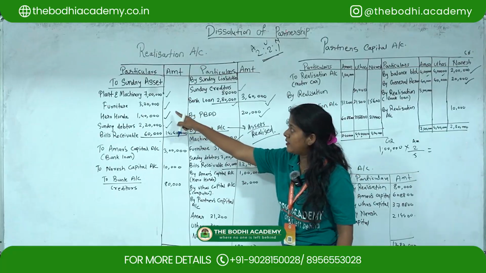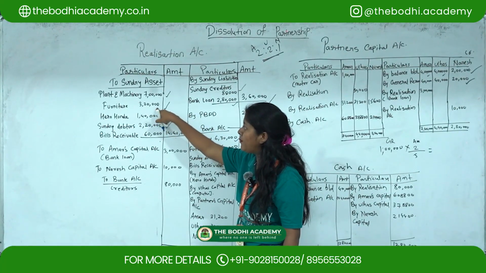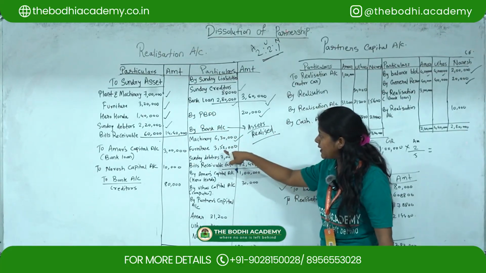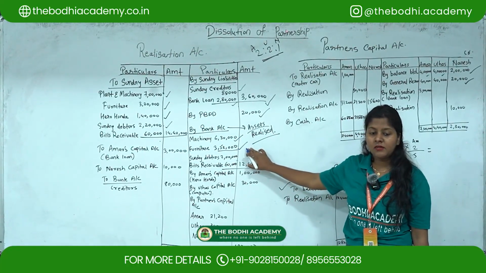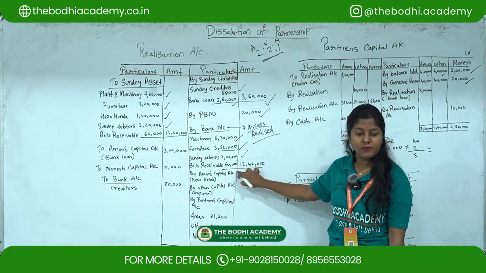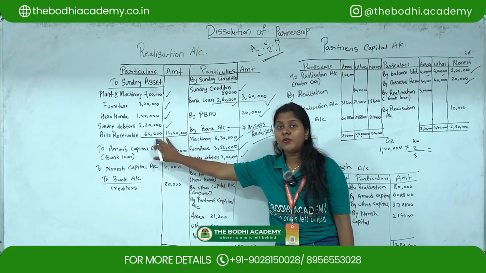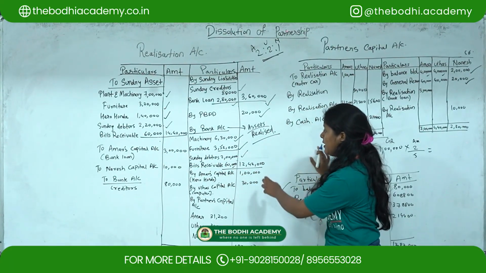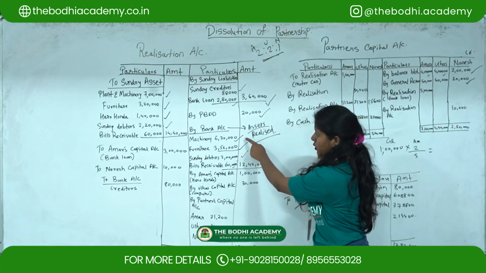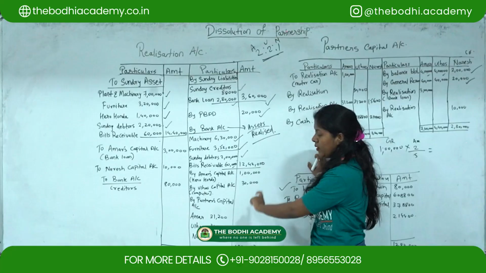So furniture here, the book value is 3,20,000. You have to find out 110% on this amount, which will give you 3,52,000. Okay. Then debtors at 2 lakh, bills receivable they have given at book value. So bills receivable book value is 60,000. So directly 60,000 will come over here, and you have to total all these assets, and it will be 12,42,000.